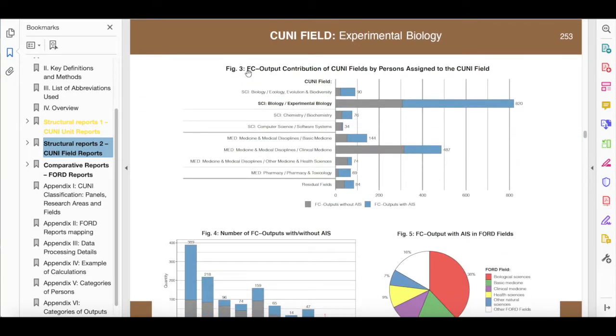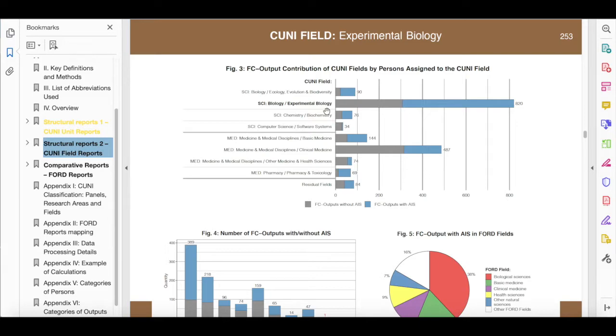Figure 3. Fractional counts of output contribution of CUNI fields by persons assigned to the CUNI field. This figure shows how prorated counts of outputs produced by persons self-assigned to experimental biology are distributed across CUNI fields. Those fields that contribute less than 1% to the total count are aggregated in the group titled residual fields. Otherwise, fields are ordered by panels visually separated by bold horizontal lines, in areas visually separated by thin lines. The CUNI field, to which persons are self-assigned, is marked in bold.